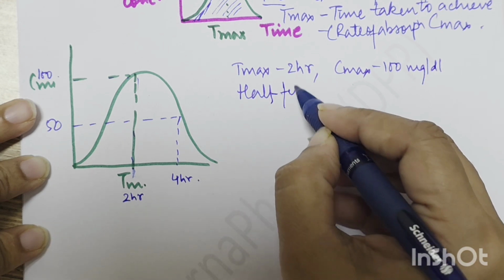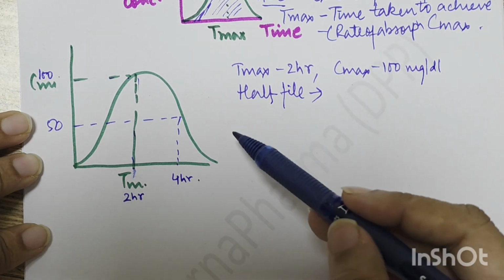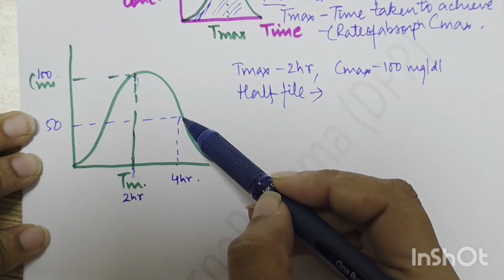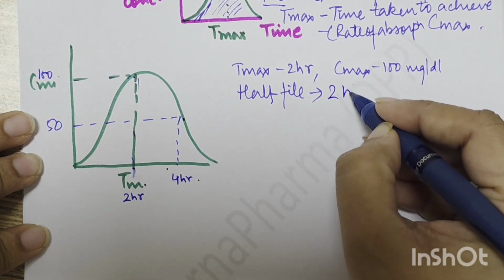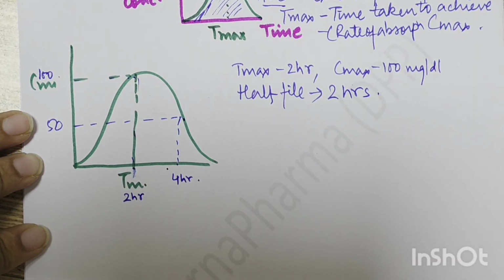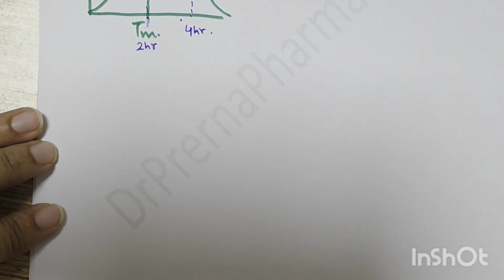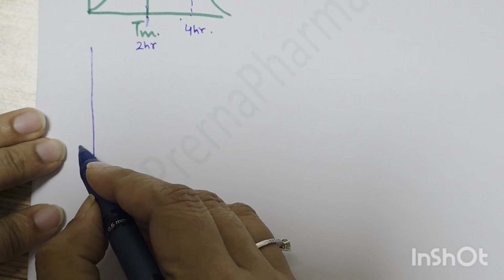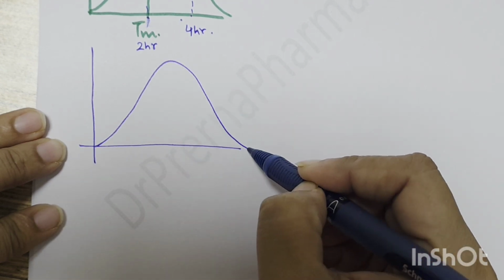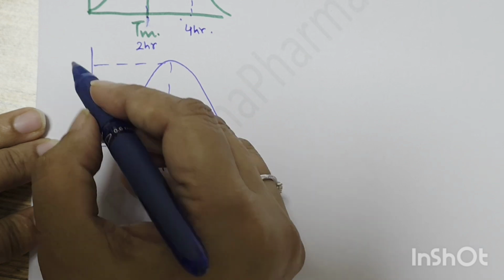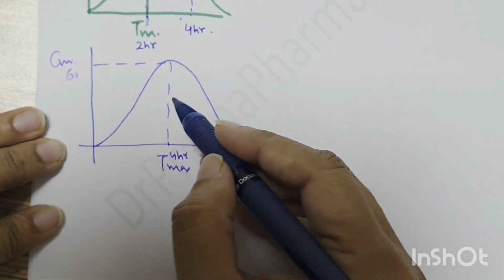Half-life. Now you can be asked a question that what is the half-life? Calculate the half-life. So remember, half-life is the time taken for the drug to become 50% of its original concentration. So from 100 to become 50, the drug takes 2 hours. So half-life is 2 hours, right? So like this graph can come and they can ask you this type of question. Then some other kind of questions also can be asked. Like this is the graph, right? This is Tmax, say it is 4 hours. Cmax, say it is 60.